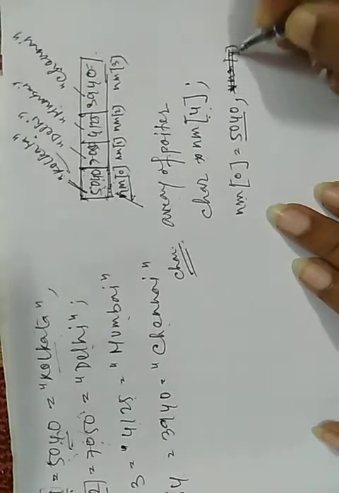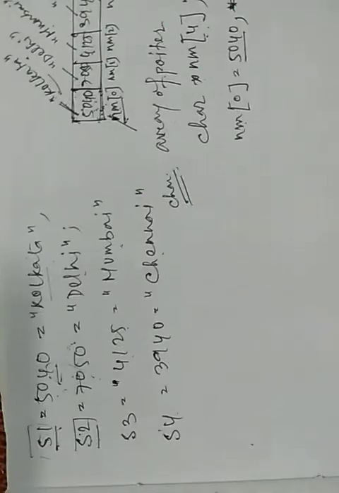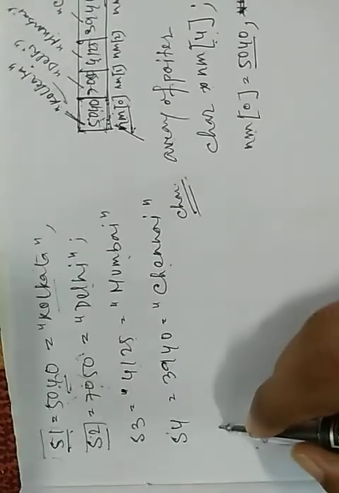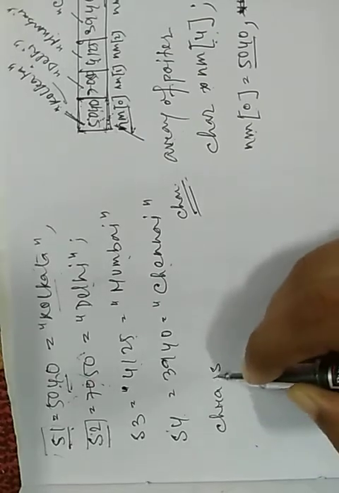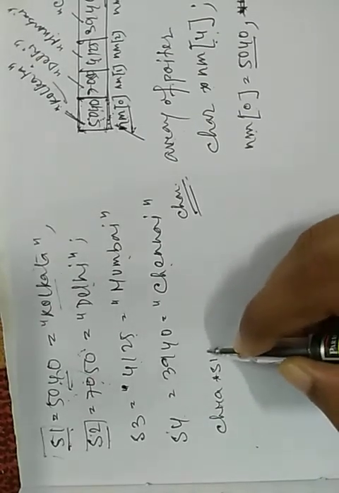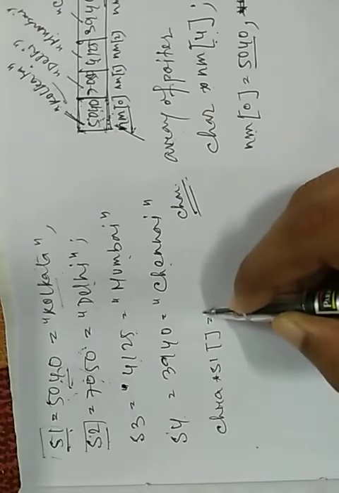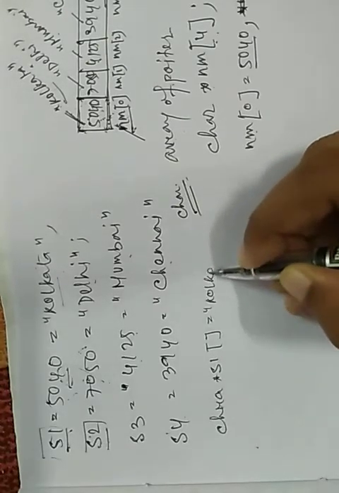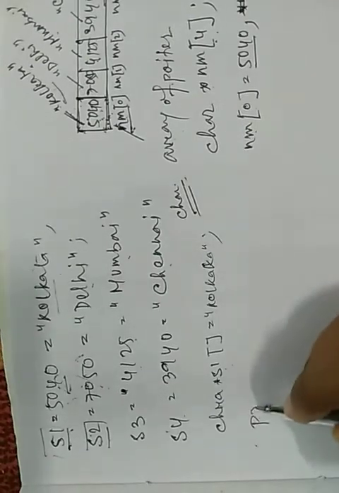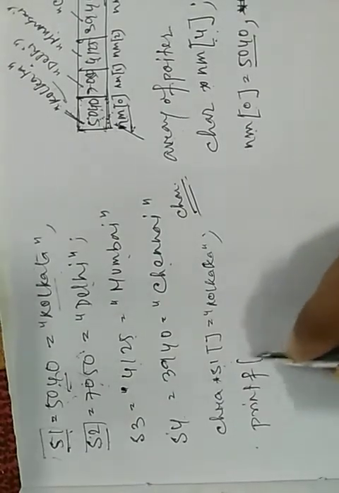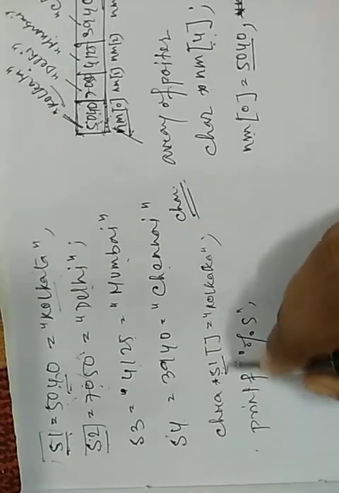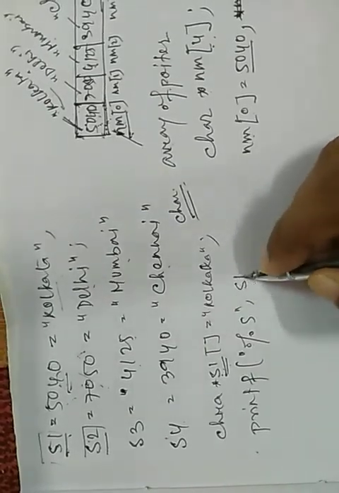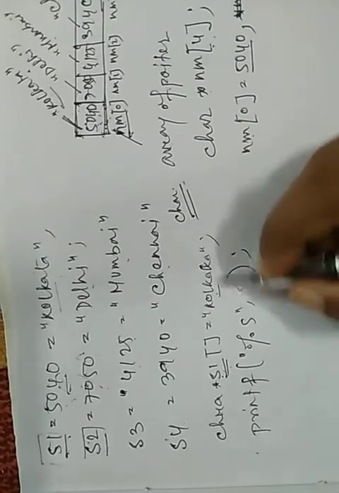Okay, but we know that whenever we print a string, like char star s1 equals Kolkata, as it is the base address, for printing purposes printf only needs the base address, and we get the string.